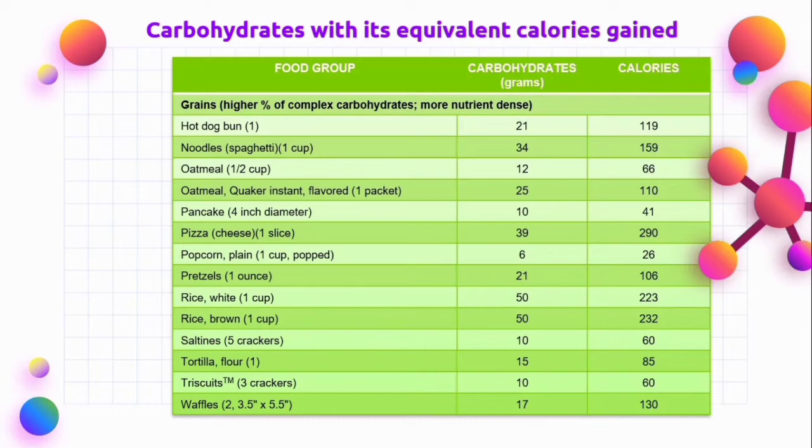One flour tortilla has 15 grams of carbohydrates and 85 calories. Three Triscuit crackers have 10 grams of carbohydrates and 60 calories. And lastly is a waffle. It has 17 grams of carbohydrates, which is equivalent to 130 calories. So these are some of the carbohydrates with their respective numbers of calories that we can acquire.